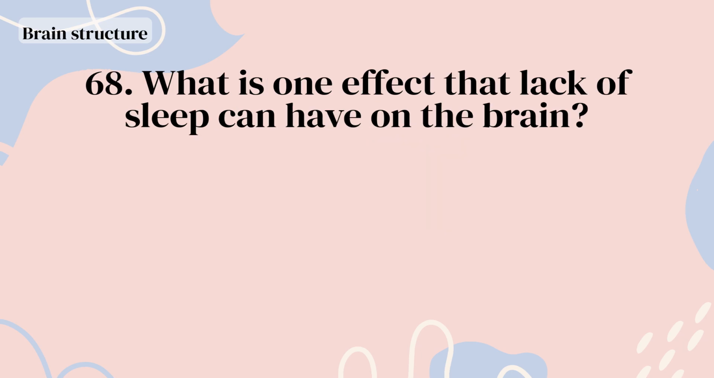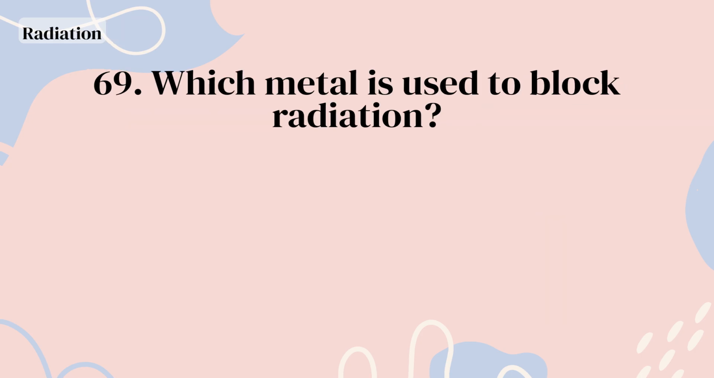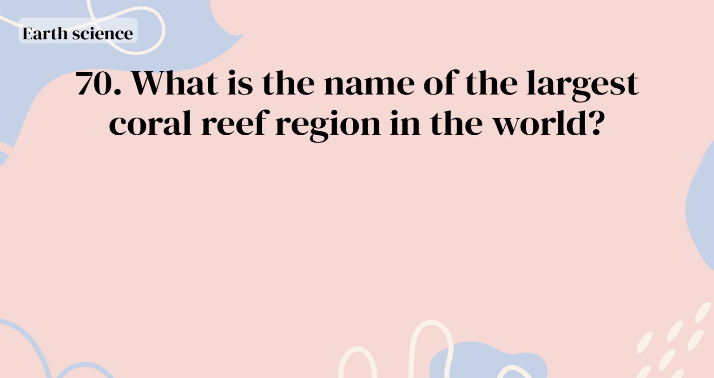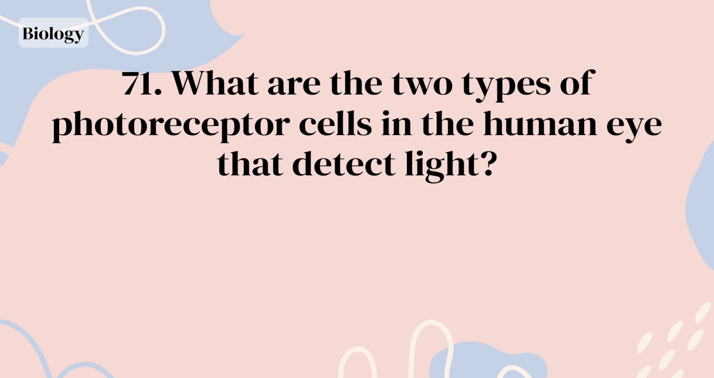Neurotransmitters. What is one effect that lack of sleep can have on the brain? Decline in memory. Which metal is used to block radiation? Lead. What is the name of the largest coral reef region in the world? The Great Barrier Reef. What are the two types of photoreceptor cells in the human eye that detect light?